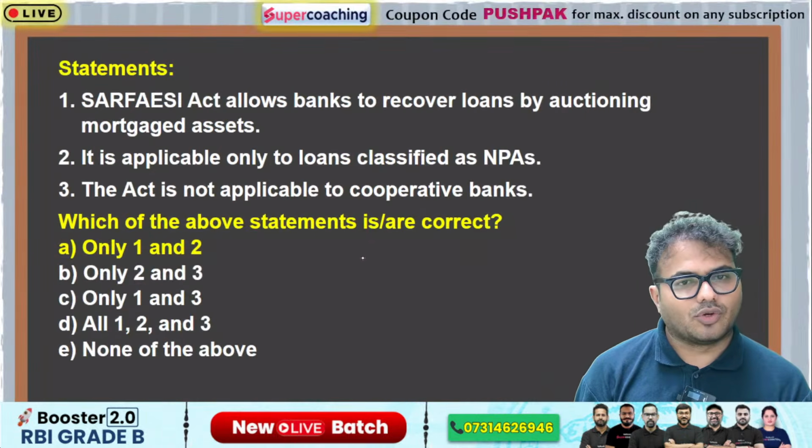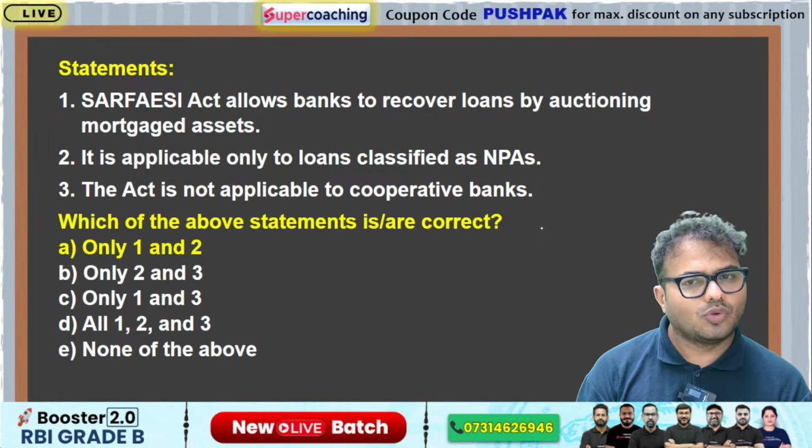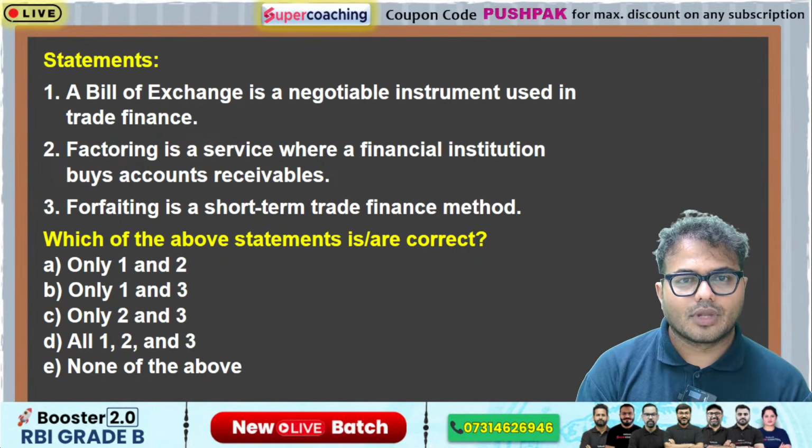The answer is 1 and 2. The statement that it is not applicable to cooperative banks is a wrong statement. It is applicable to cooperative banks also. So 1 and 2 is absolutely correct. SARFAESI Act is for the recovery of NPAs. So the answer is again 1 over here.